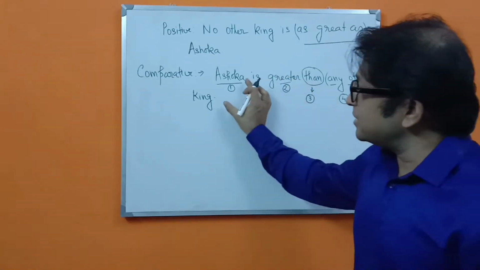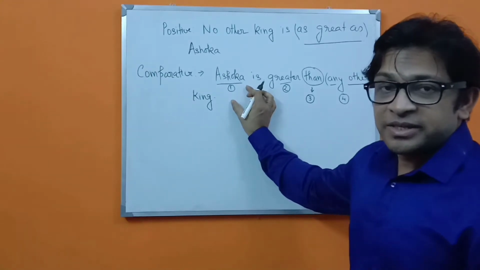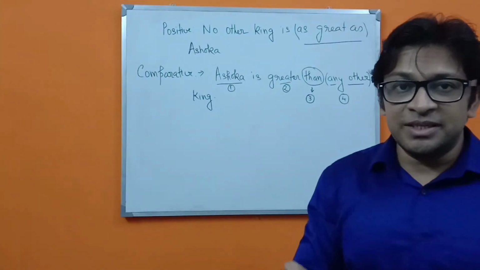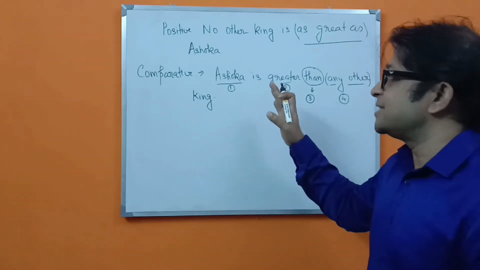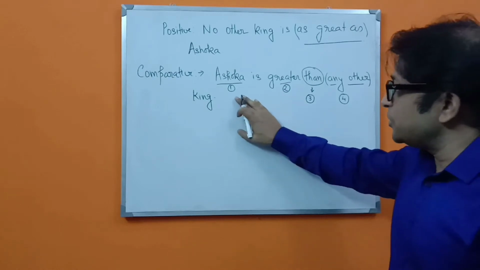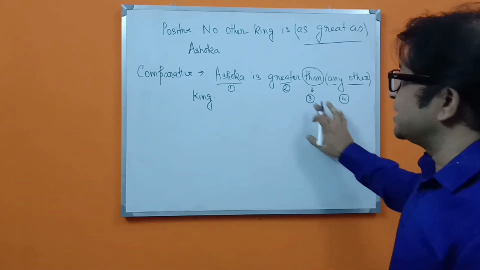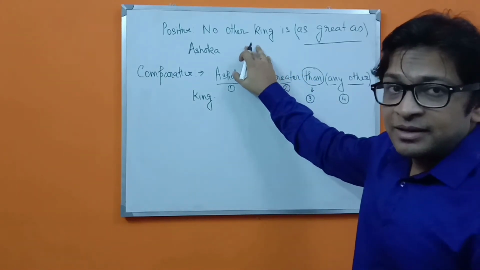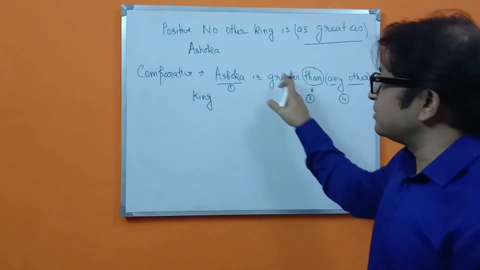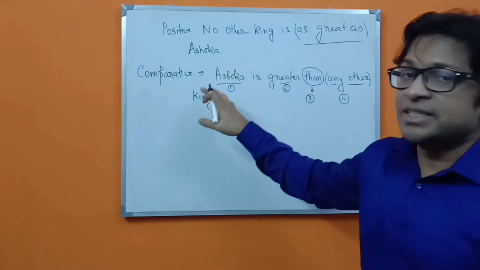This is showing that this person is above all. No other, not even a single one is like him. These are the changes. So you can see that these 4 changes have been made in context with the first sentence. So you have to be very careful while you are changing this.